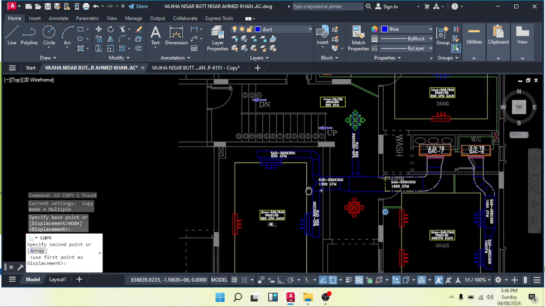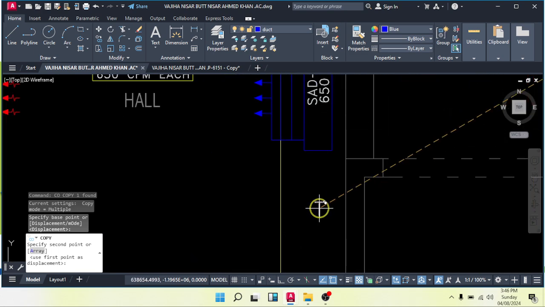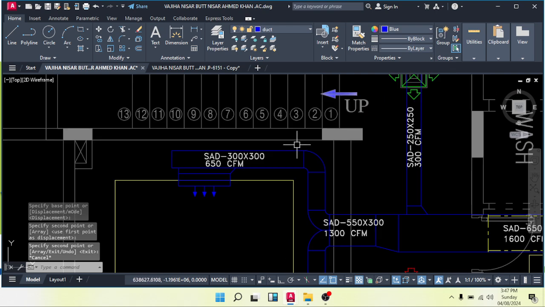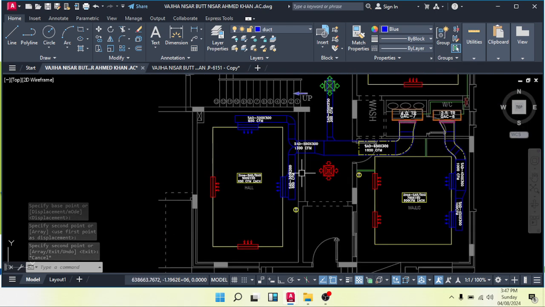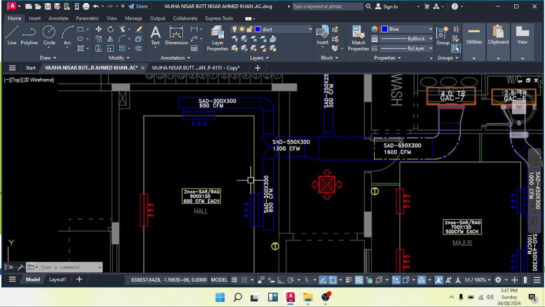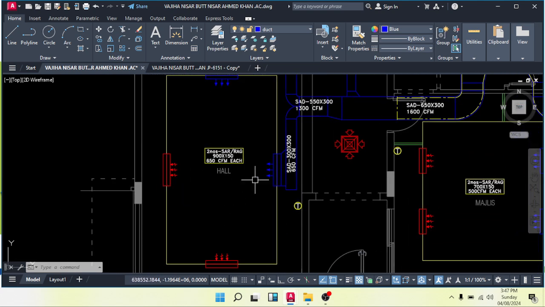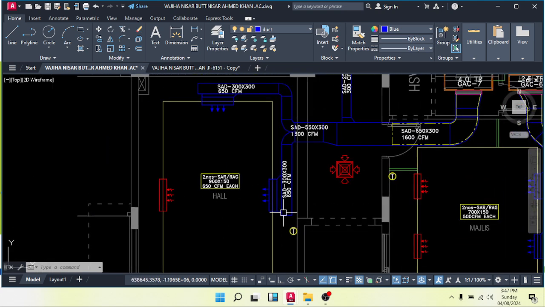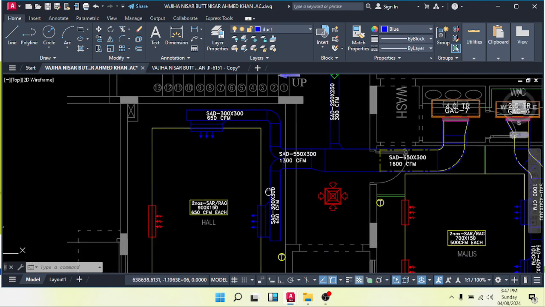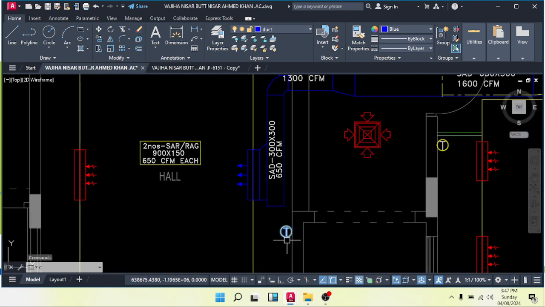I will recommend this side, immediately after the entrance. Here also we can keep it, not a problem, but here is better for me. When someone comes, he will go to the hall, and here will be the thermostat. No need to go there to turn on the AC. I will keep it here.